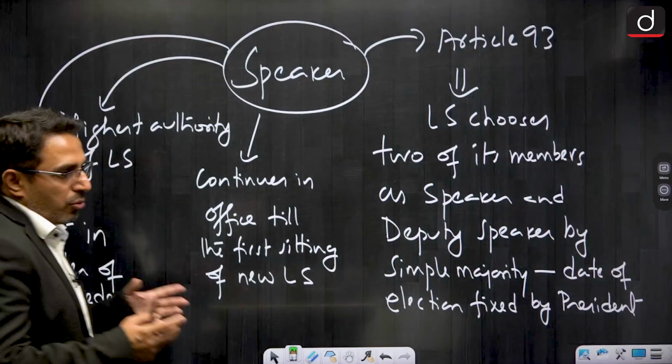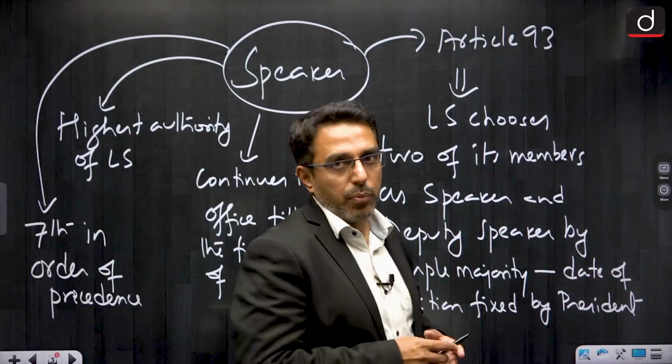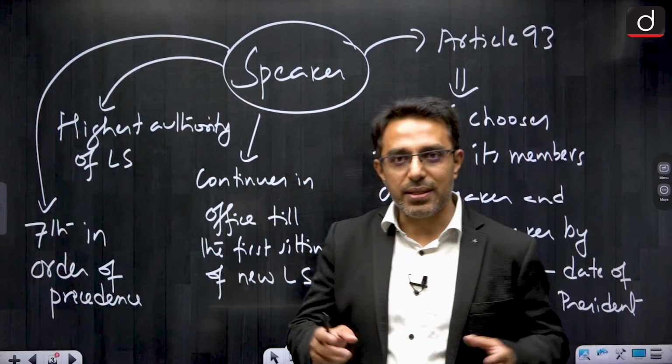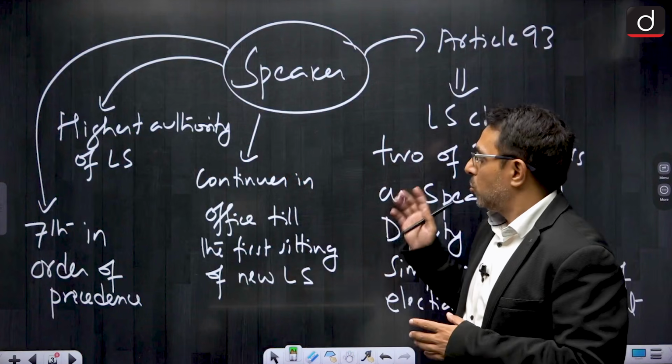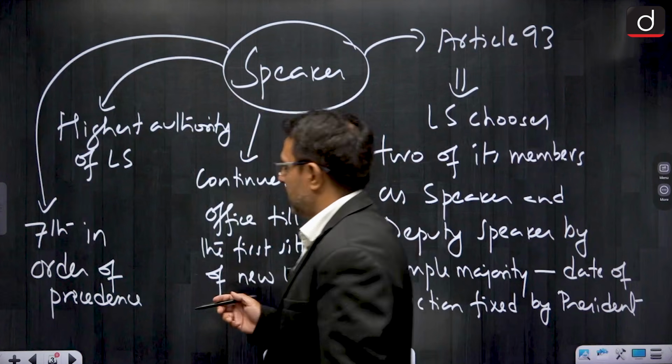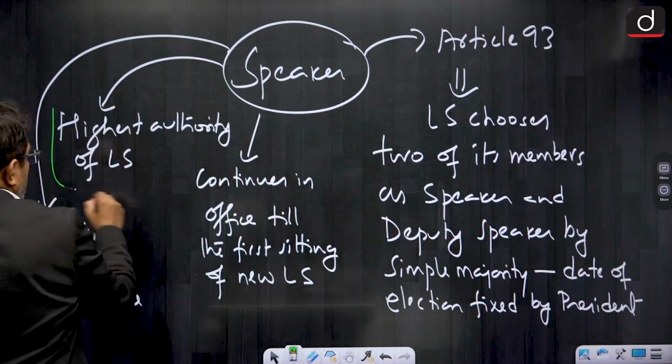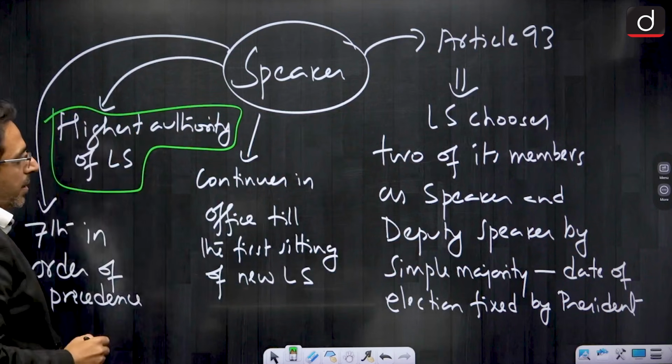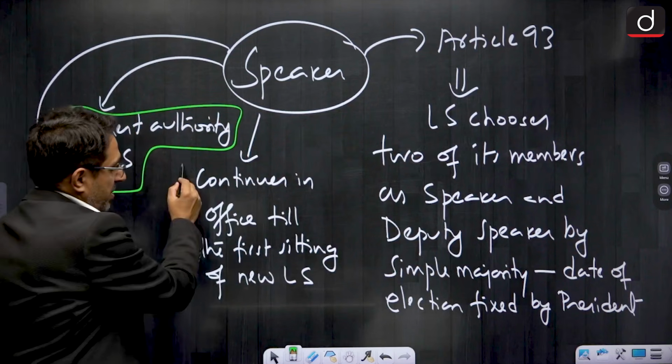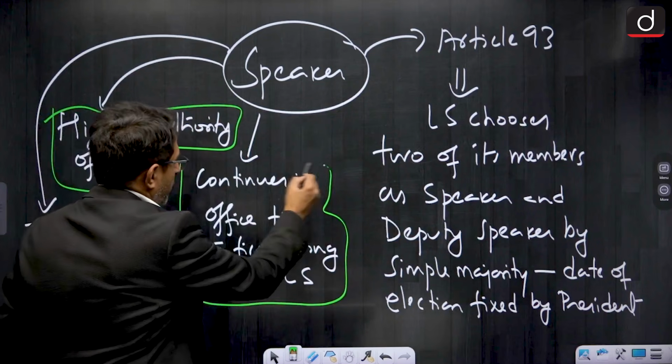First of all, let's look at the position of speaker, which is very important in the Indian political system. The speaker is considered the highest authority of Lok Sabha. And the speaker also continues in office till the first sitting of the new Lok Sabha.